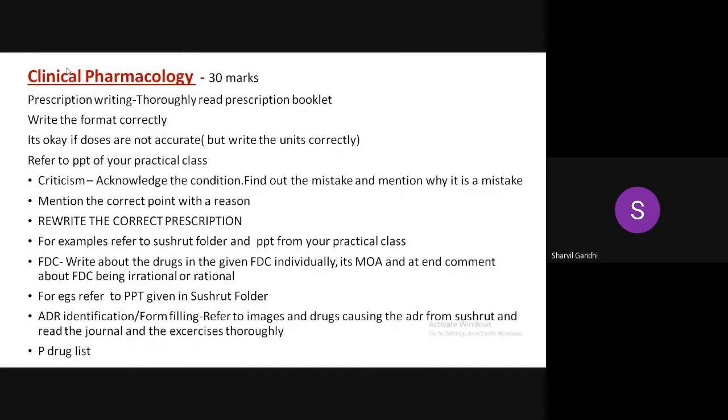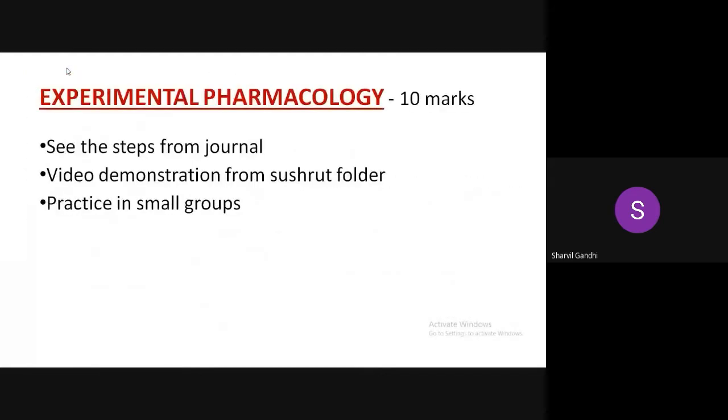Next, experimental pharmacology is kind of the easiest. You have to perform, I guess, a metered dose inhaler demonstration or an intramuscular injection on a dummy. So see the steps from the journal. A video demonstration is given in the Sushrit folder, and if possible, you can practice this in small groups. This could be really helpful. Okay, next.